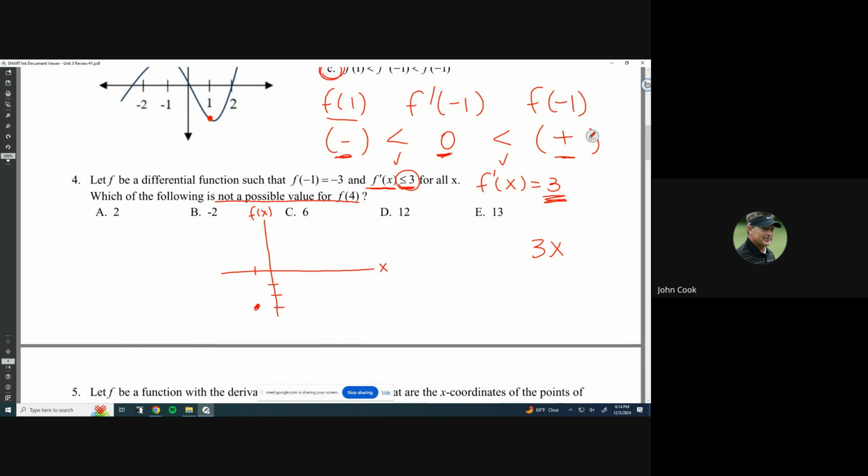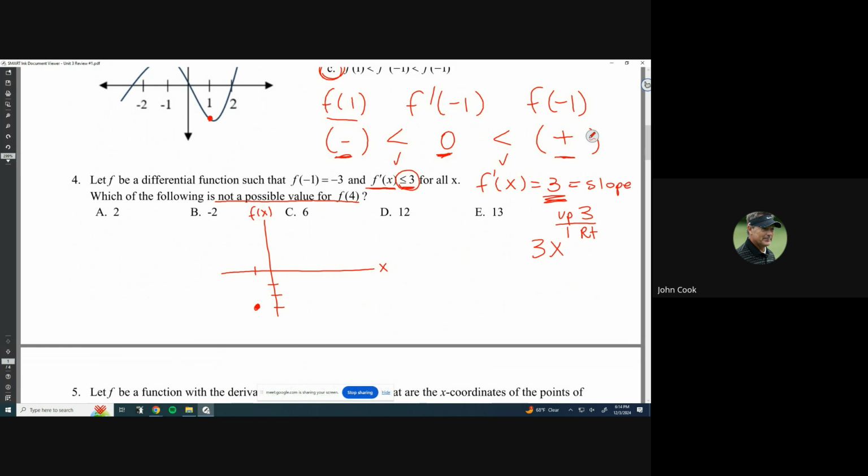So if I start at this coordinate and I have a slope of 3 at the biggest for all x values, then if it's constant, the slope is always going to be 3. If the slope is 3, that means it's going to go up 3 and to the right by 1 from every coordinate.